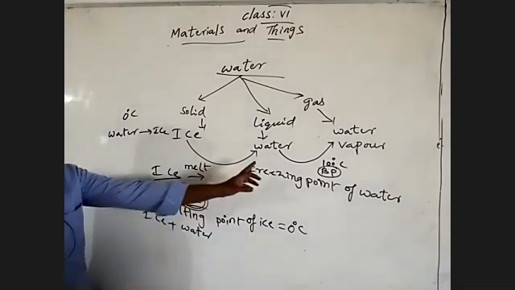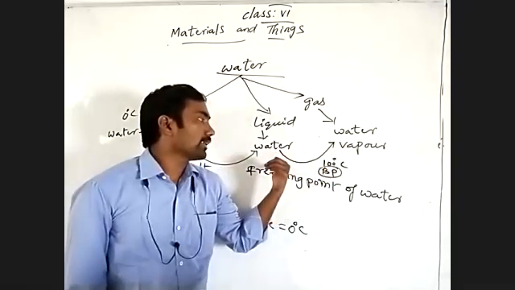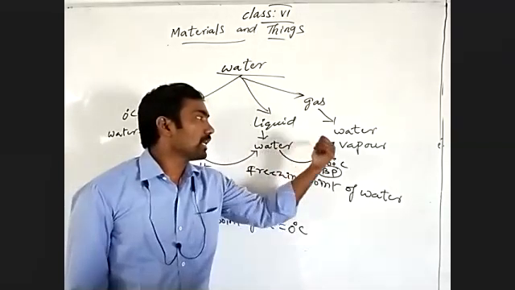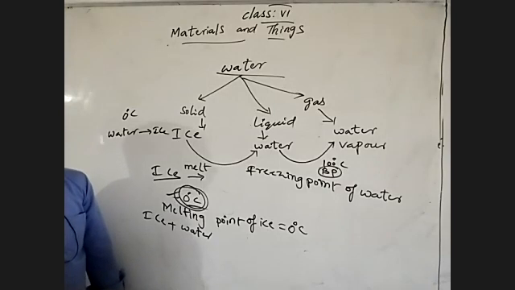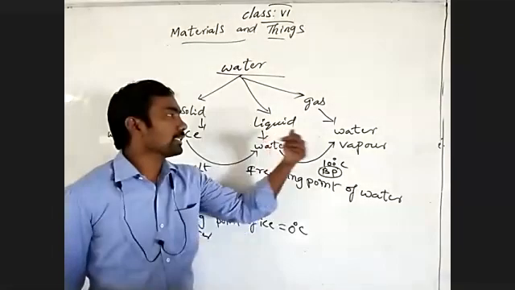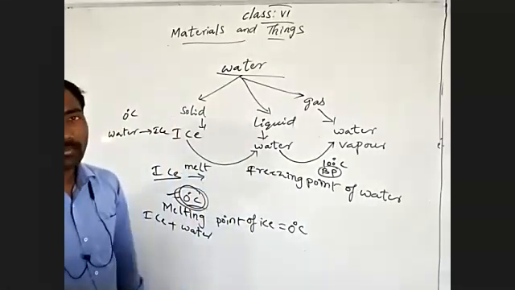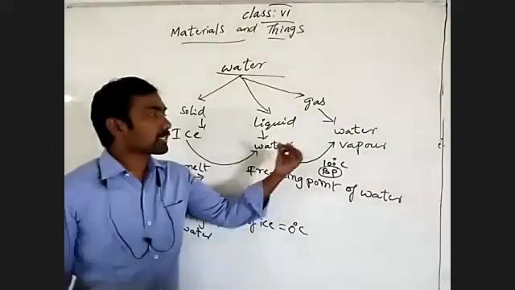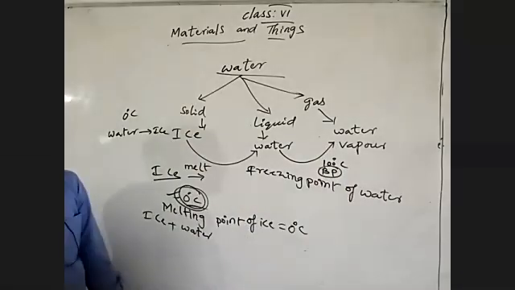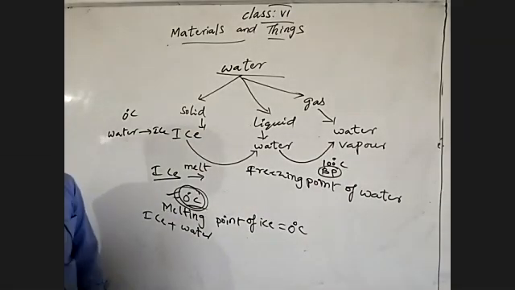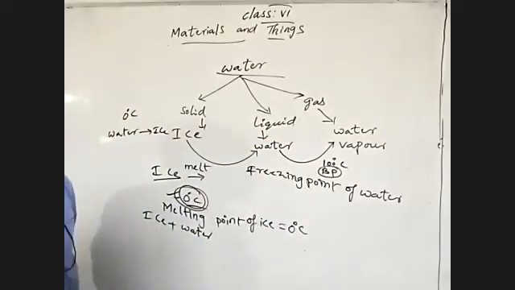Coming to that, the water is converted into water vapor by giving heat energy. At what temperature does it convert into water vapor? 100 degrees Celsius. The change of a liquid substance into the gaseous state at a constant temperature is the boiling point. So the water converts to water vapor at 100 degrees Celsius, which is the boiling point of water. So the liquid substance is converted to the gaseous state of the substance at a constant temperature.